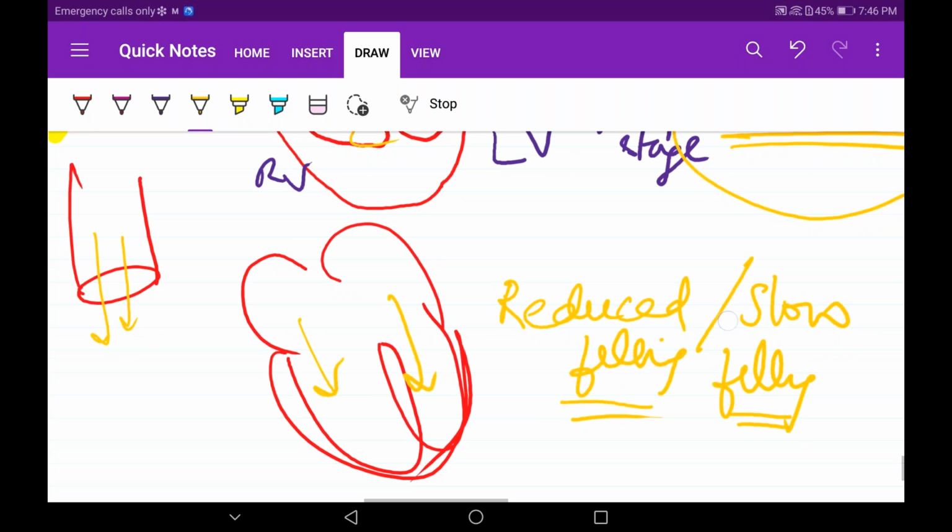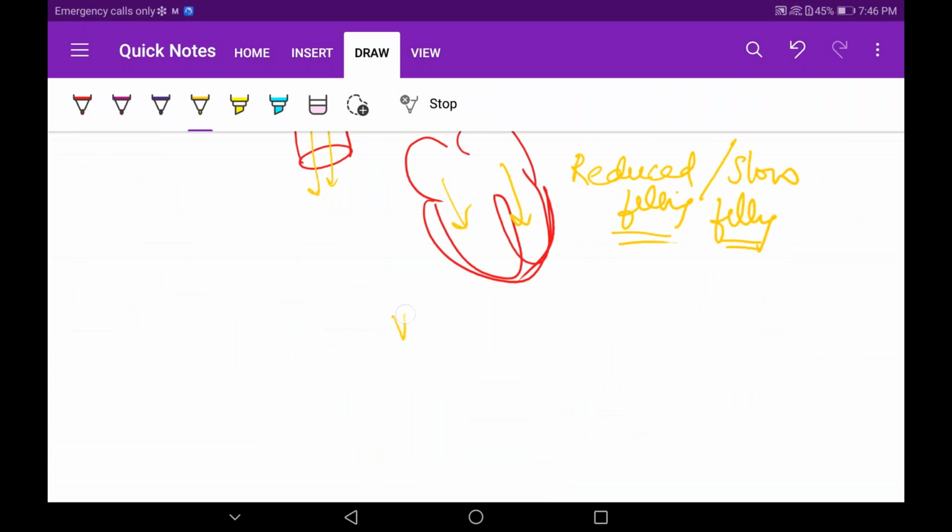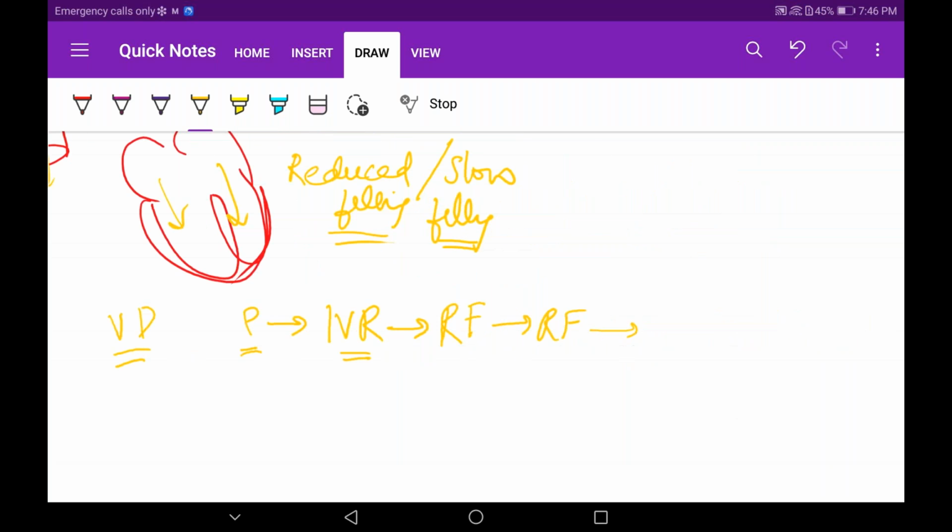Understood till here? What all have we covered in ventricular diastole? We covered protodiastole, then isovolumetric relaxation, then rapid filling, then reduced filling. The last stage is left. What is this stage called? Last rapid filling. Again, you may ask me, you already told me there is rapid filling. Why is there again rapid filling occurring here?